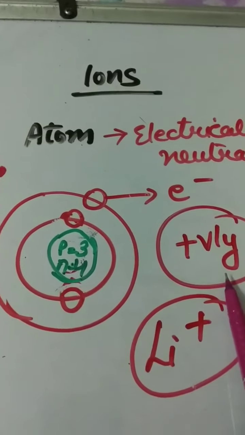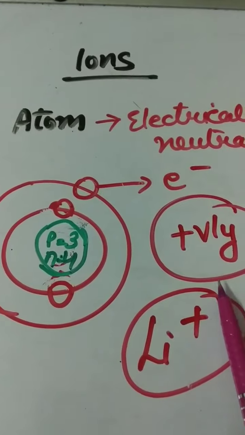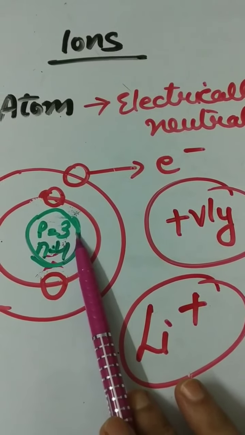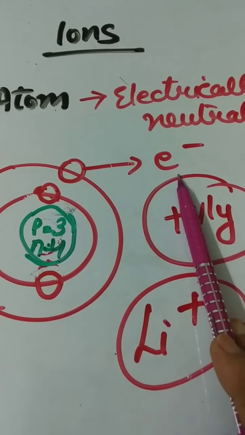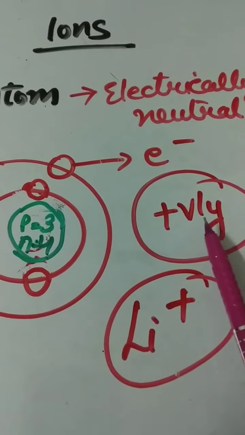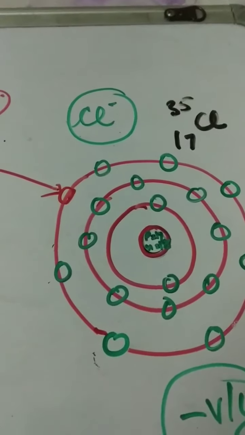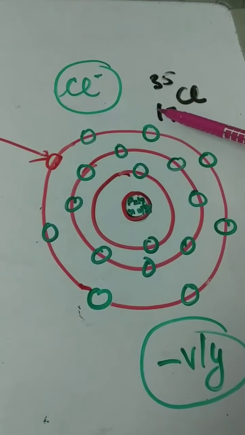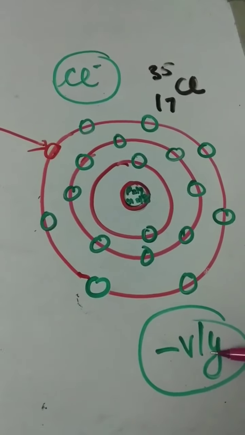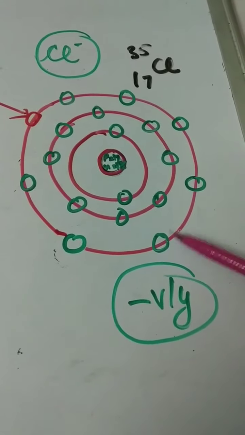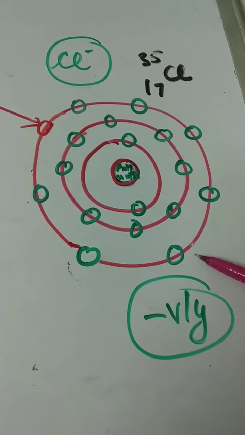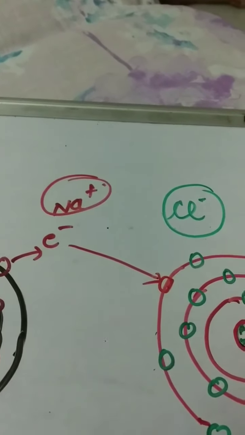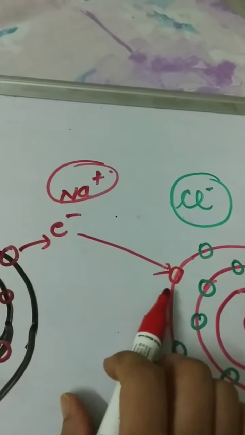The reason for positively charged when any element loses electron is because proton number exceeds than electron. That's why it acquires positively charged. In case of gain of electron, why does any element possess negatively charged? Because the number of electron present in that element exceeds than the proton. Due to loss or gain of electron,